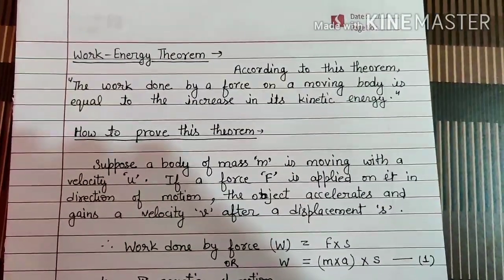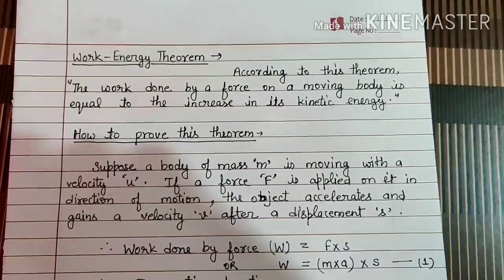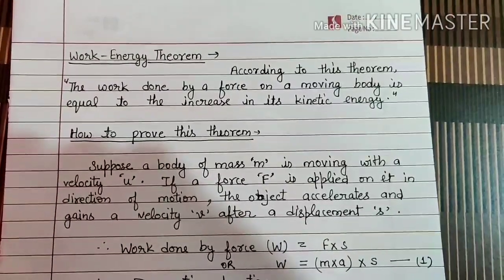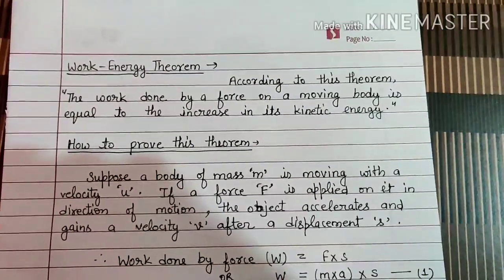Children, this is another video to prove the work energy theorem. सबसे पहले ये देख लेते हैं कि वर्क एनर्जी थ्योरम होता क्या है.